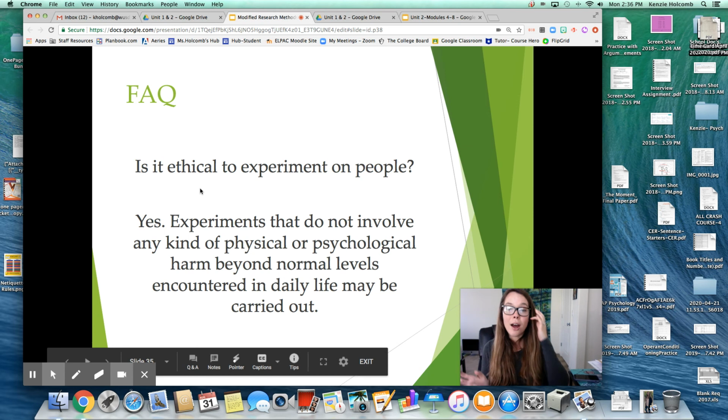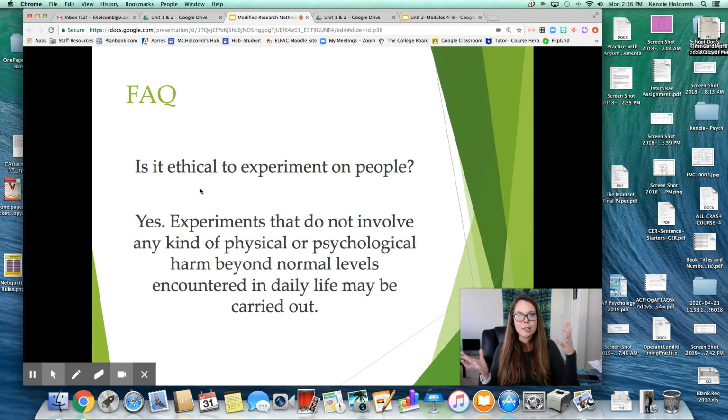And then we're just going to talk a little bit about ethics. So, is it ethical to experiment on people? And yes, but there are rules that we have to follow, right? Because you can't just do anything, right? And some of the interesting things is that some of the best research that has happened has been from unfortunate circumstances or experiments that weren't necessarily legal. Well, they're not legal now, but they were back in the day. So as we go through our chapters, it's going to be interesting to see what we learn from unfortunate circumstances that have happened, and also how we can't recreate certain things nowadays due to our ethical guidelines, right?